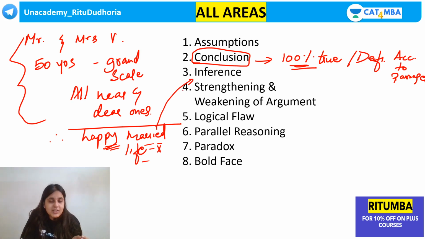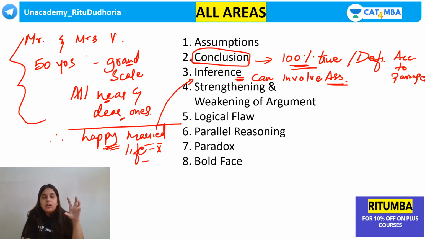But can this be an inference? Yes, it can be an inference. How can it be an inference? Grand scale, all near and dear ones, celebrating. The word celebration itself means happiness. But this is an inference. It's not a conclusion. Why? Inference can involve assumptions. Conclusion has no assumptions involved. Whatever you directly get from the data as definite or as 100% true is the conclusion. Inference can involve assumptions. Infer is what you have figured out.